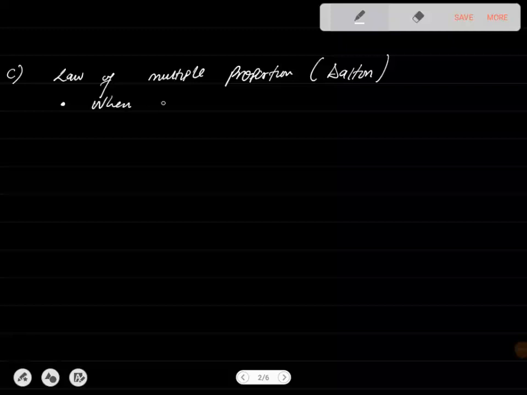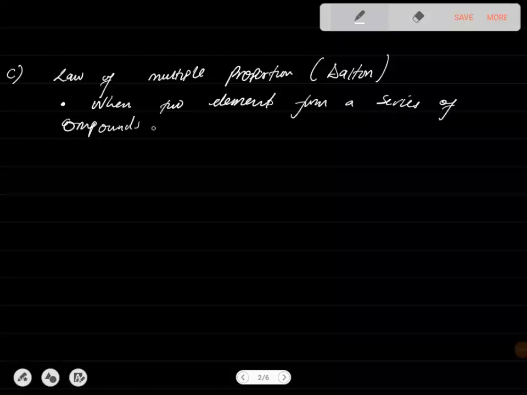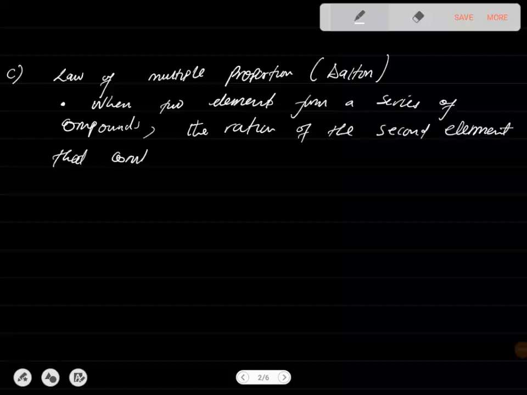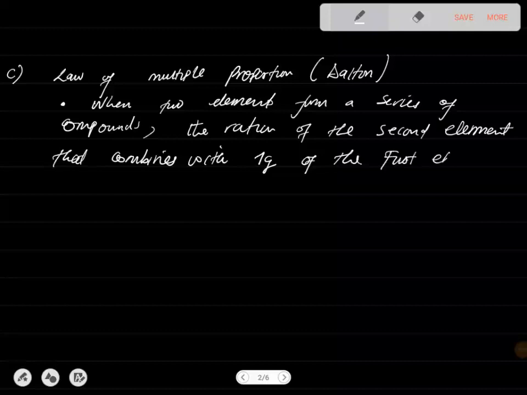So when two elements form a series of compounds, the ratios of the second element that combines with 1 gram of the first element can always be reduced to small numbers.